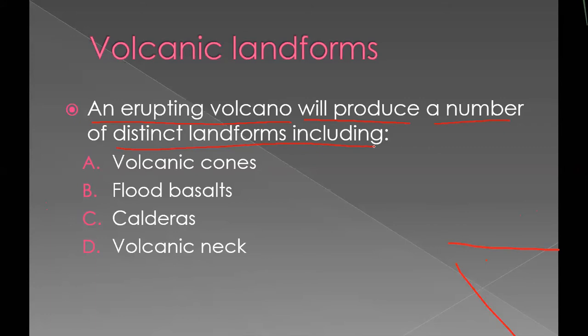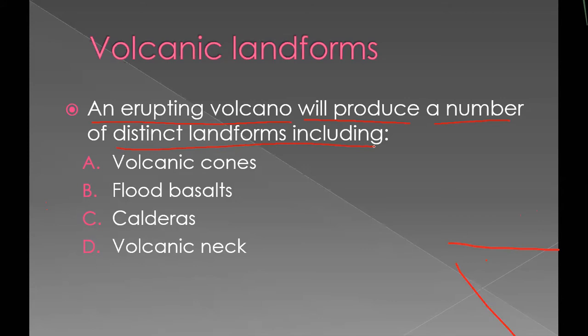Landforms, for example, mountains. Mountains are one type of landform. Rivers are one type of landform. Valleys, river valleys, many types of valleys are there. Beach area, coastal area, that is also a landform. Beach area landforms are produced by oceans, and valleys are produced by rivers.